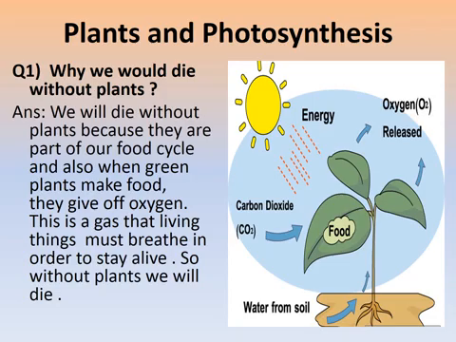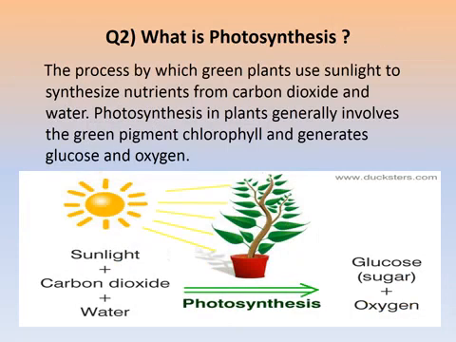The next question is, what is photosynthesis? It is the process by which green plants use sunlight to synthesize nutrients from carbon dioxide and water. Photosynthesis in plants generally involves the green pigment chlorophyll and generates glucose and oxygen. So shortly, photosynthesis is a process by which plants make their food.